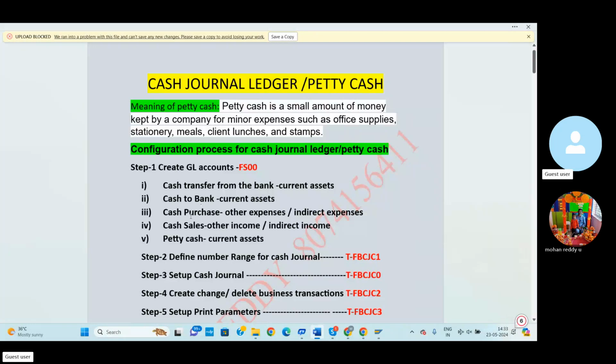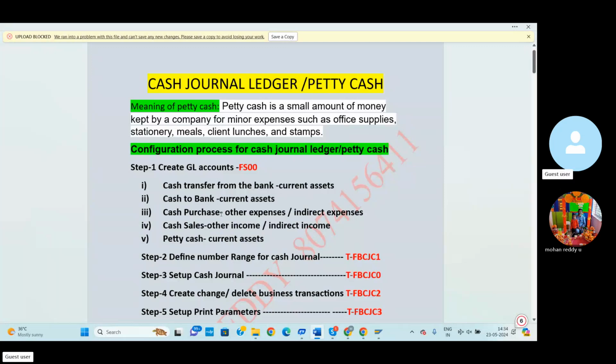Then another GL account. Now we need to create cash purchase, other expenditures. I already explained that cash purchase means we can buy any small miscellaneous items for regular office maintenance and staff maintenance purposes. We can spend the money on small regular expenditures. It is called a cash purchase. So whether it is office stationery items, office maintenance items, or staff food and other maintenance, we can spend the money. These all come under cash purchase.